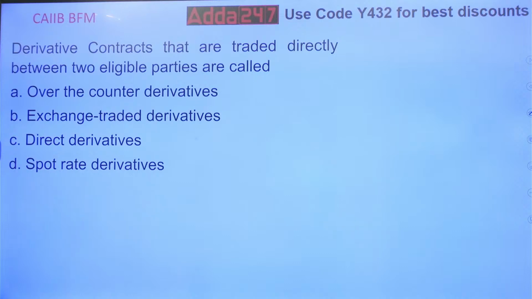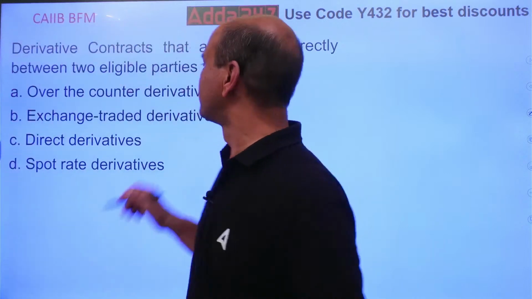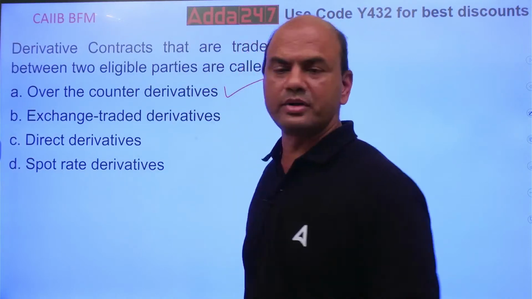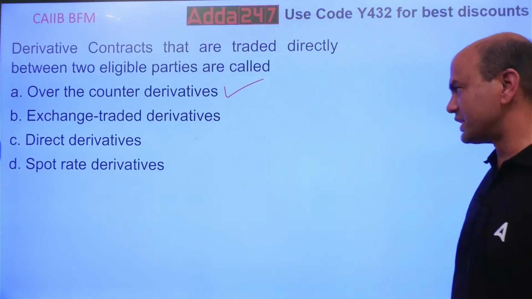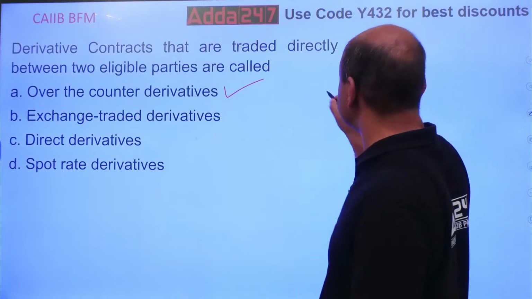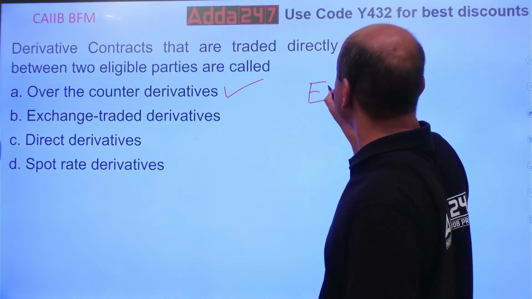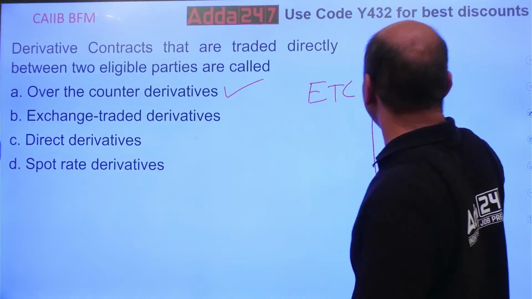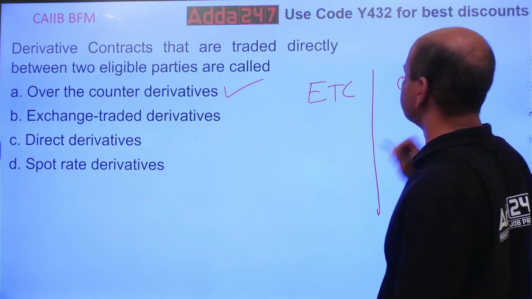Then I'll give you the explanation also. Over the counter, exchange traded, direct derivatives and spot derivatives. Answer is... let me see in the comments. It is over the counter. Kindly note, there are two types of derivatives: one is ETD, exchange traded derivatives, and OTC, over the counter derivatives.